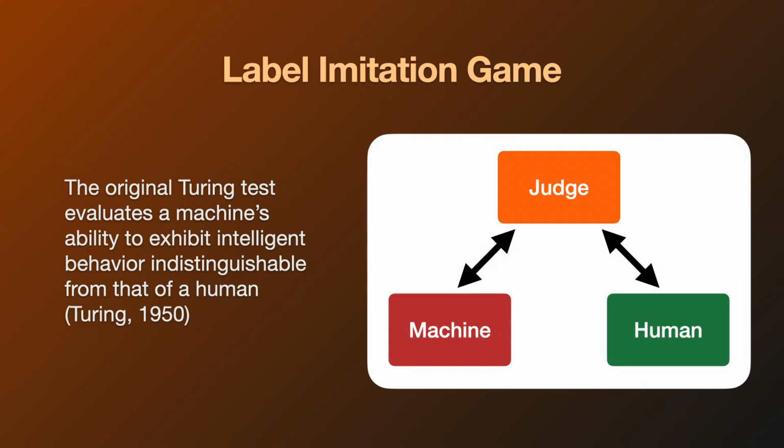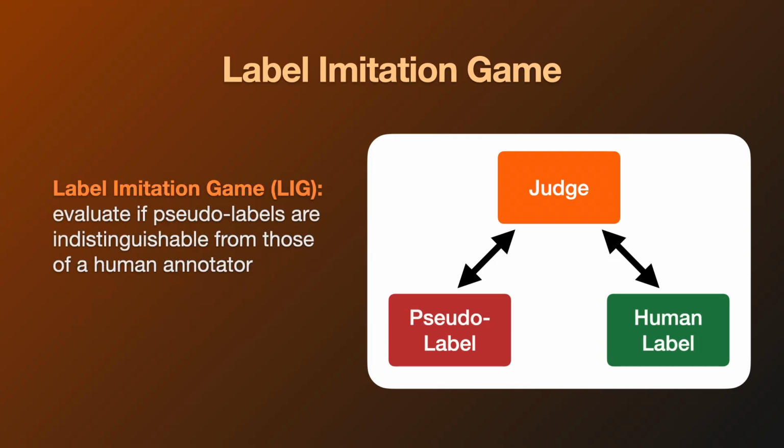The original Turing test evaluates a machine's ability to exhibit intelligent behavior that's indistinguishable from that of a human. Similarly, the label imitation game determines a vision language model's ability to produce pseudo-labels that are indistinguishable from those of a human annotator. The rationale and motivation for this is if pseudo-labels are indistinguishable from high-quality human annotation, then its quality is similarly likely high and should be used for downstream processes.